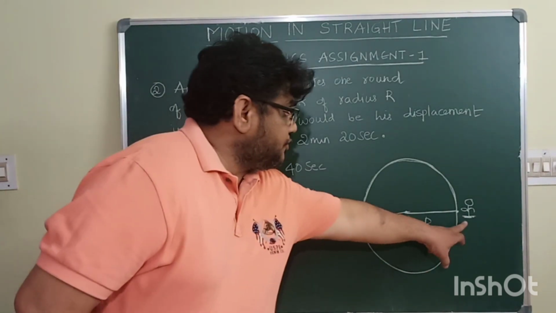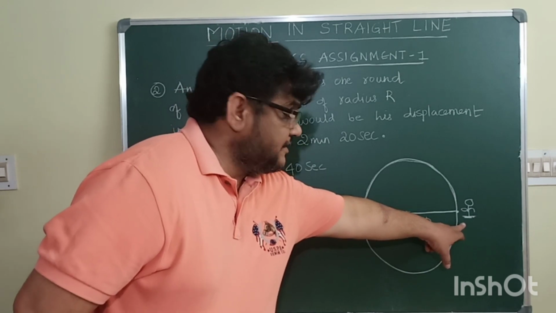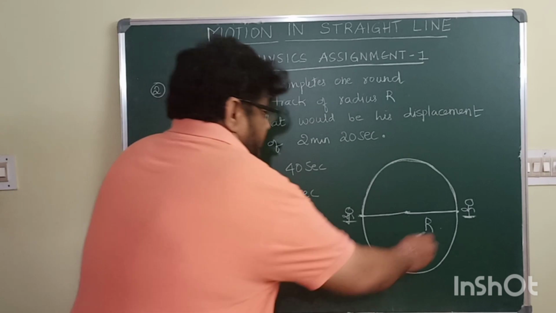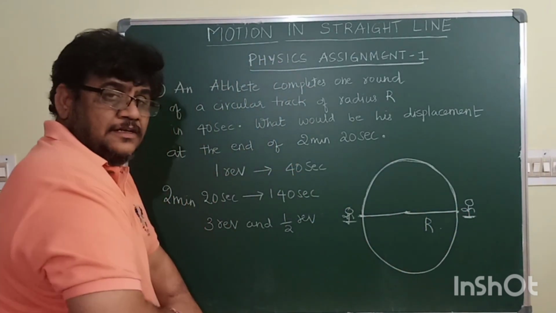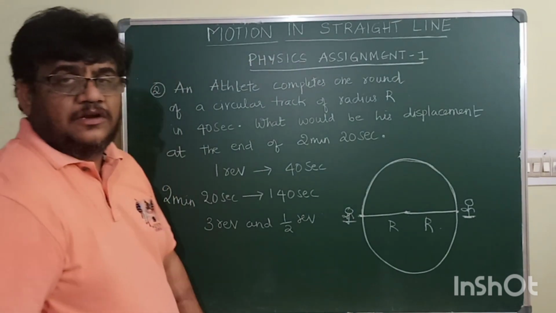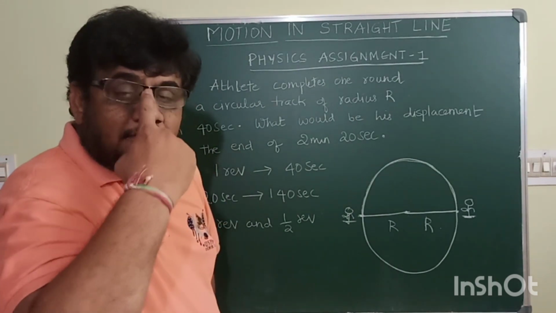So initial position of the athlete is this. Final position of the athlete is this. This is nothing but the diameter of the circle. Diameter of the circle is always twice the radius.